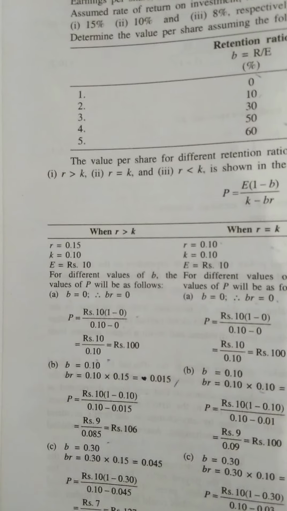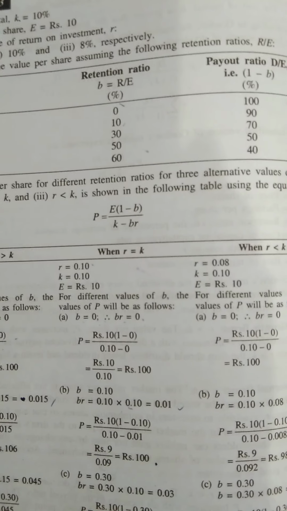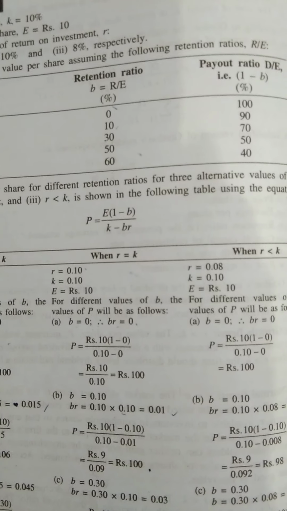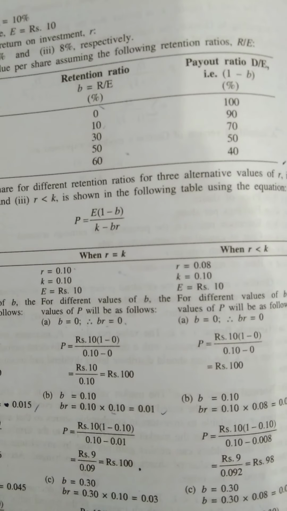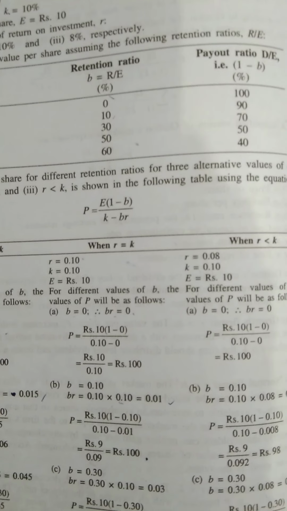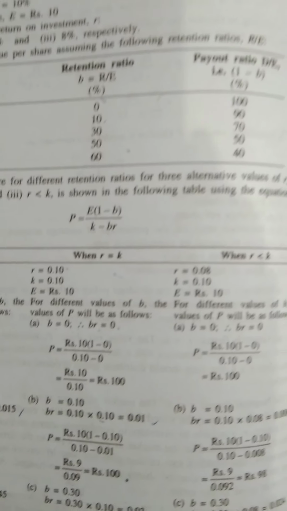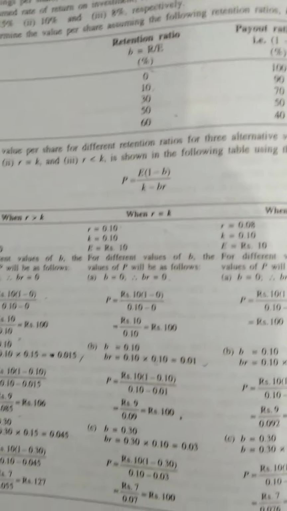Automatically, how many options are there? Earlier in Walter's model, dividend has been given. How many dividends were there? 4. 4 into 3 options. We have calculated in terms of 4 into 12. Now how many options are there? 5. Automatically 5 into 3, there will be 15 calculations.